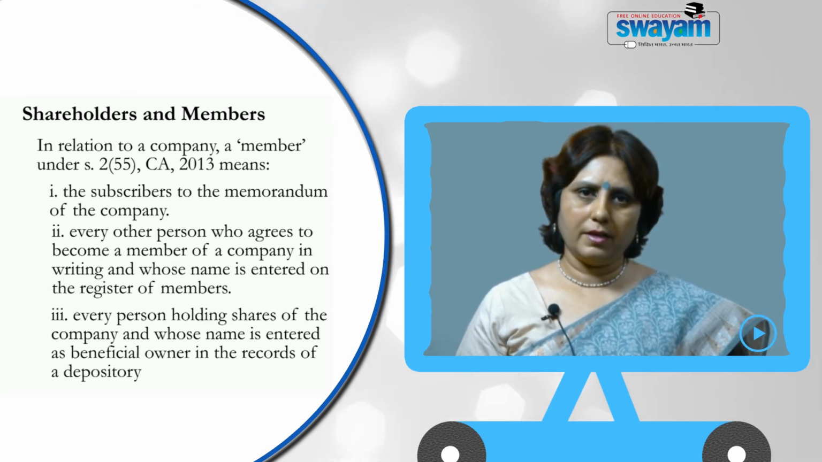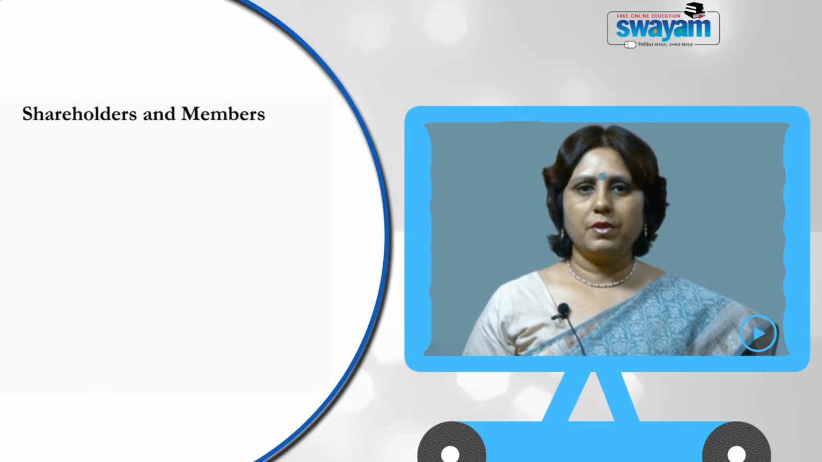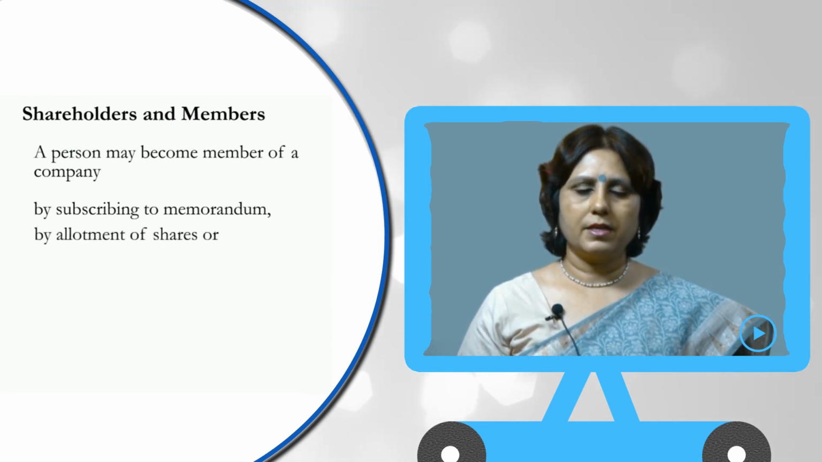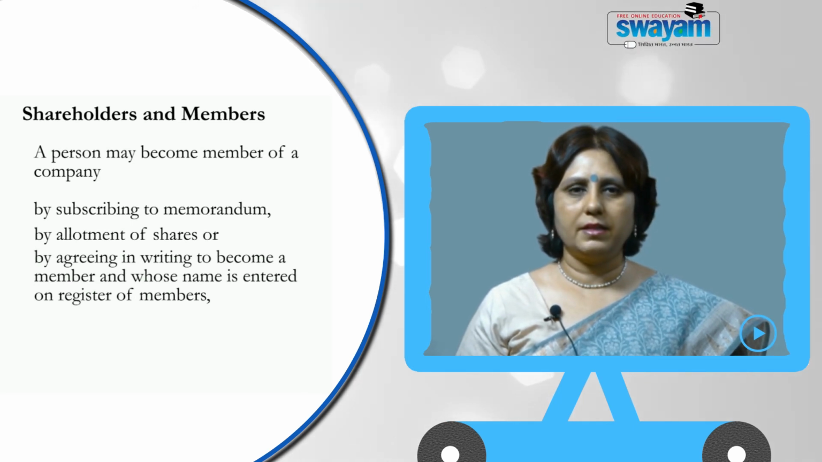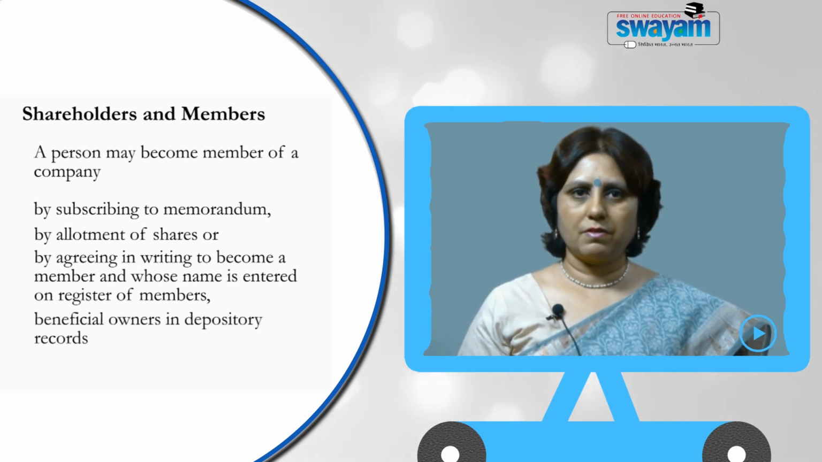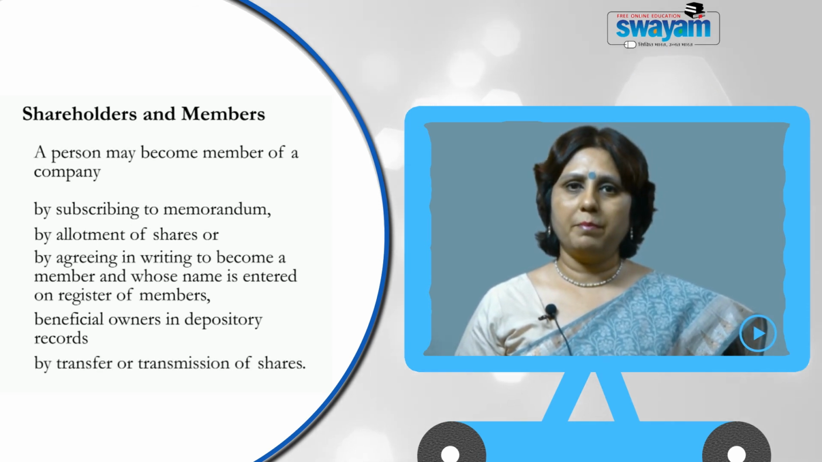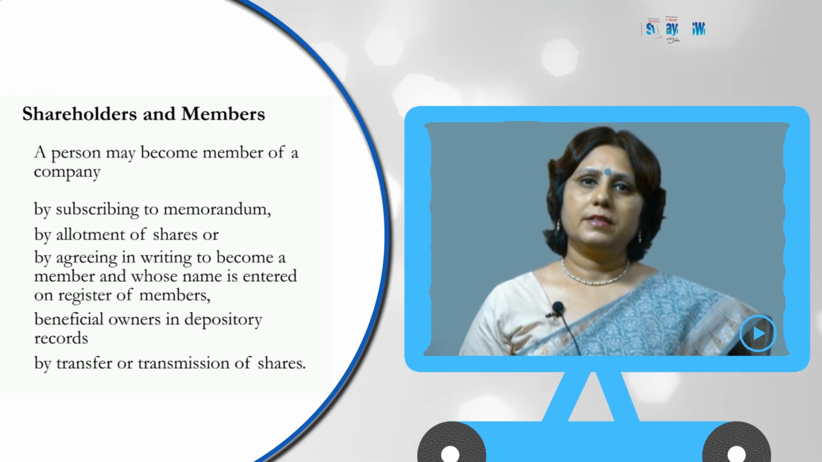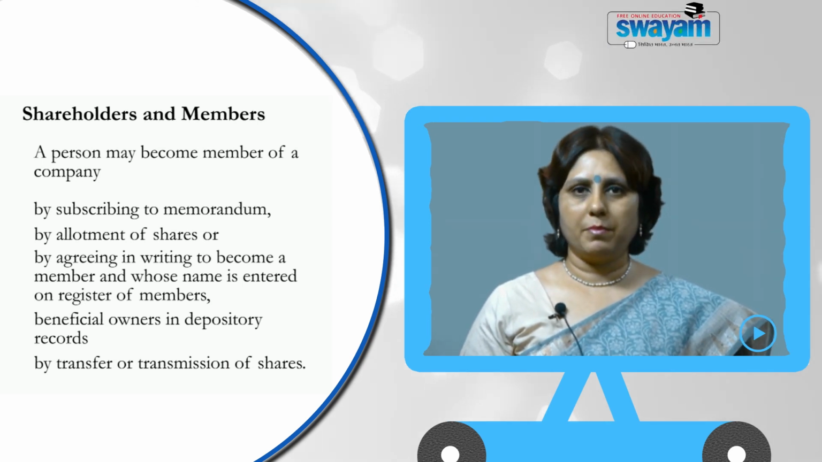Now, let us look at in how many ways a person can become a member of a company. First, by subscribing to the memorandum; second, by allotment of shares; third, by agreeing in writing to become a member of the company and the name is entered in the register of members; fourth, beneficial ownership in case of dematerialized shares. Then fifth will be transfer of shares, because when one shareholder transfers his shares to another, the transferee becomes the owner of the shares. So, then he will also become a member of the company.